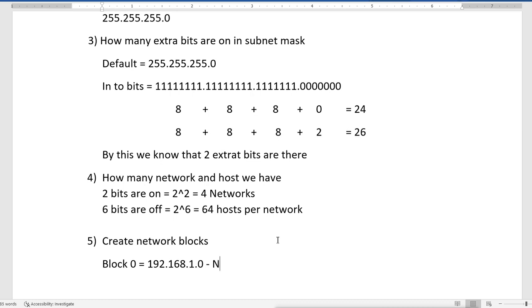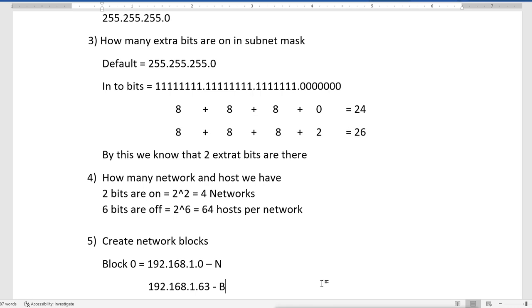Then it is going to end on 63, because in every block we have 64 and we are starting from 0, and this will be the broadcast IP.